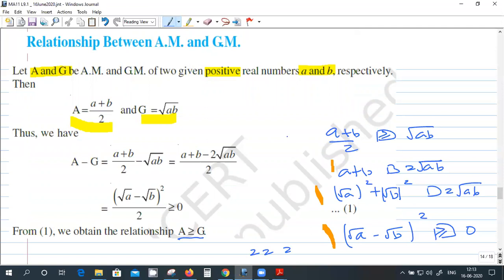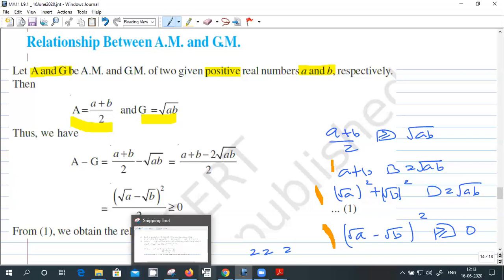Even if we introduce n arithmetic means between two numbers, this result is still valid. Suppose A and B are two numbers, and I'm introducing two arithmetic means capital A1 and capital A2, then also this holds.